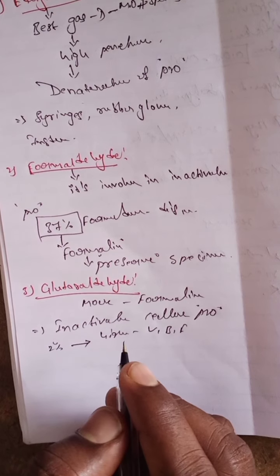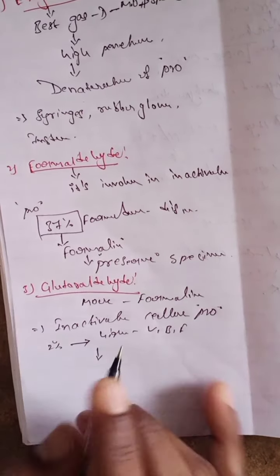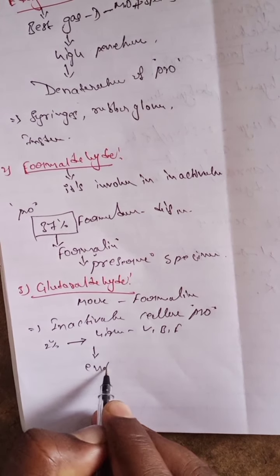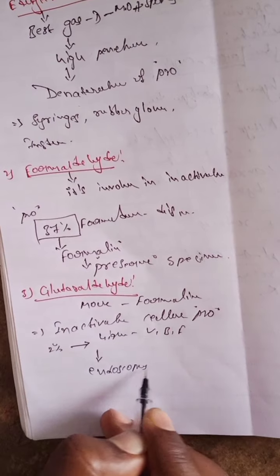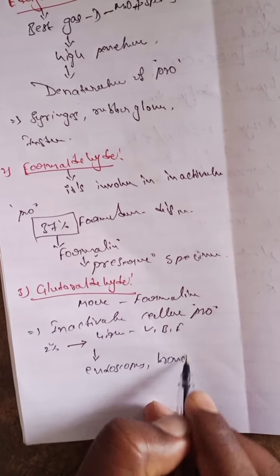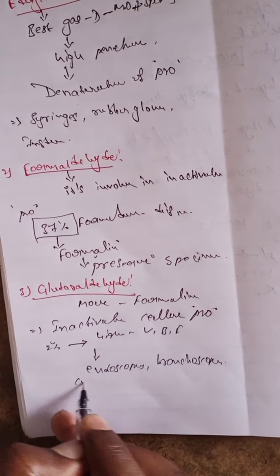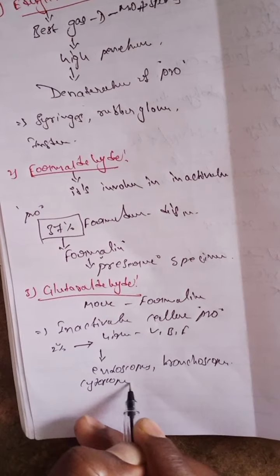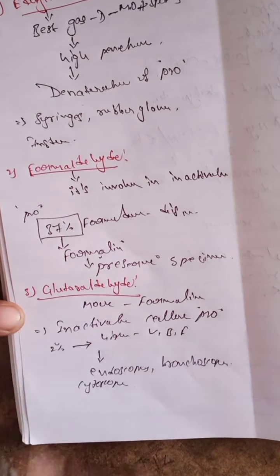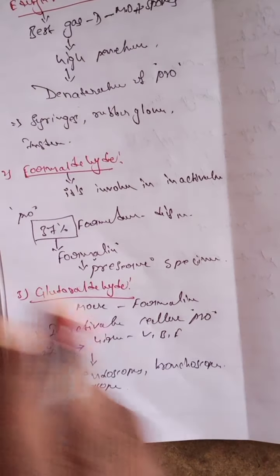It is used to disinfect instruments like endoscopes, bronchoscopes and cystoscopes. These are all disinfected using 2% glutaraldehyde. So this is about the high level disinfectants.